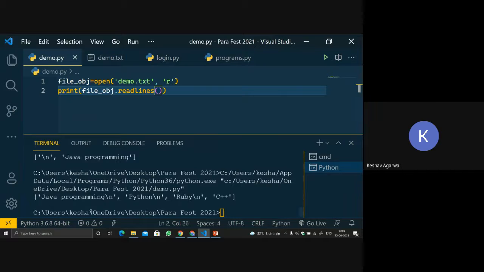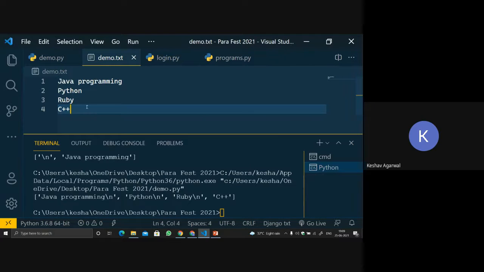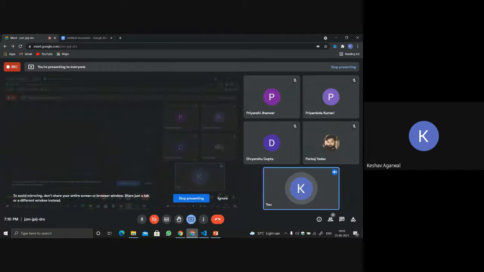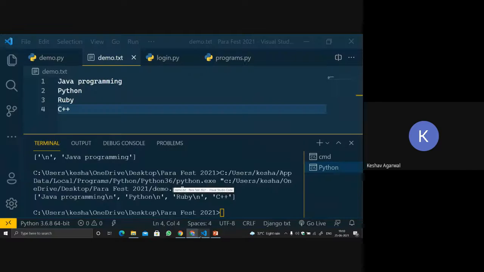Now again we run the code. So whatever we do, we are getting everything in a new line. So backslash n is always appended at the back, because you hit enter over here, so it is appended. And after each line, if we are talking about Java, it is one element in the list. Python is another element in the list, Ruby is another element, and C++ is another element in the list. So like this, we can get each line.